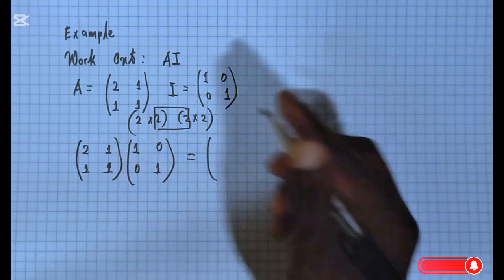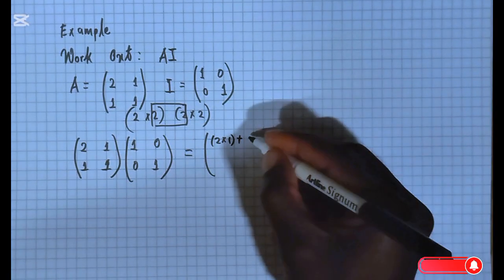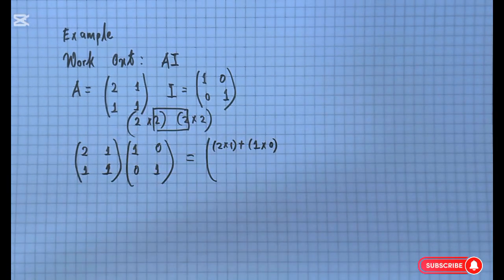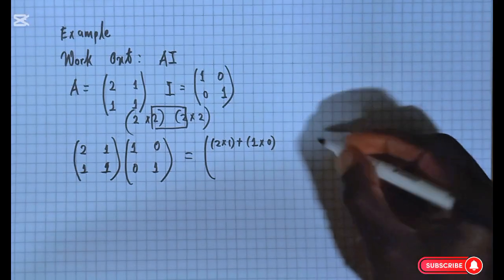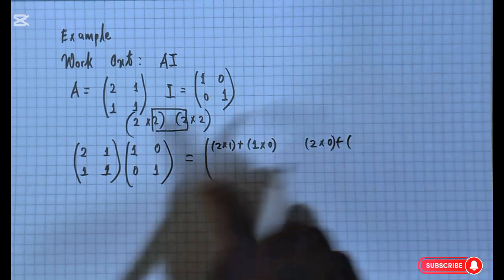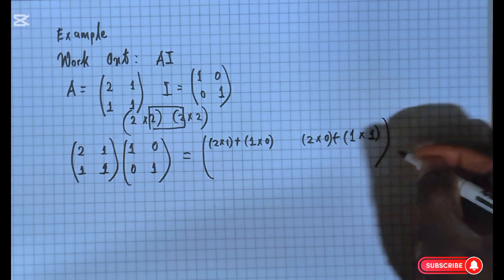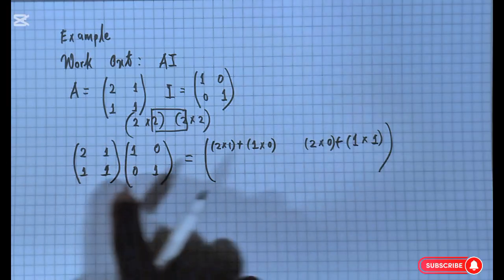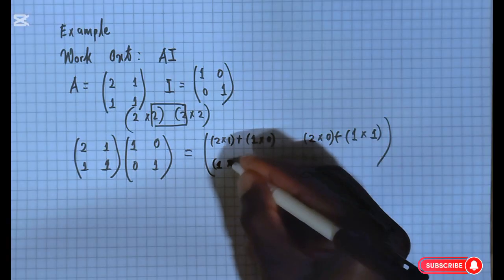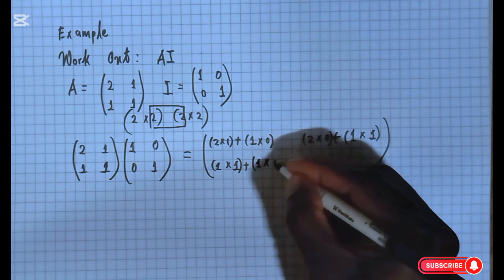So it's going to be 2 times 1, plus 1 times 0, for the first one. And then for the second column, we're going to have 2 times 0 plus 1 times 1 right there. Awesome. Okay, so second row we have 1 times 1 plus 1 times 0 right there.